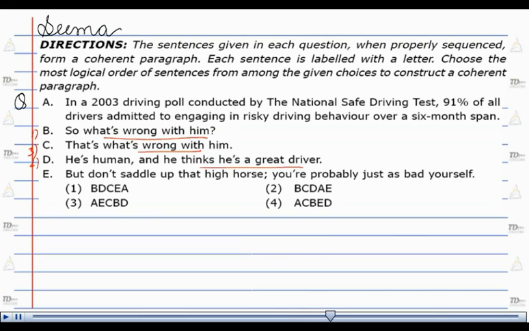Then followed by E, but don't saddle up that high horse, you're probably just as bad yourself, and concluding with A. So the link would be BDCEA as given in option number 1. Answer is option 1.